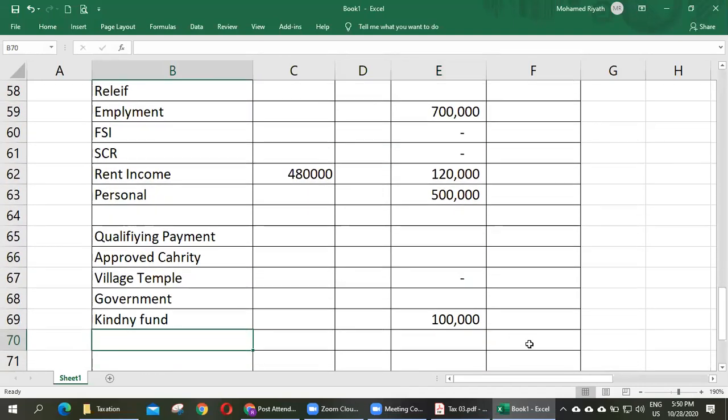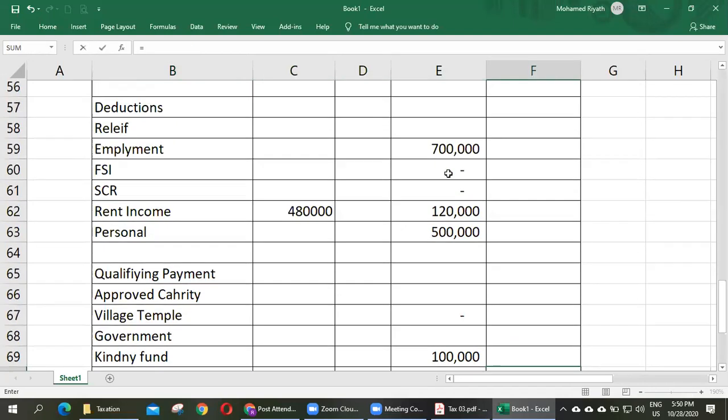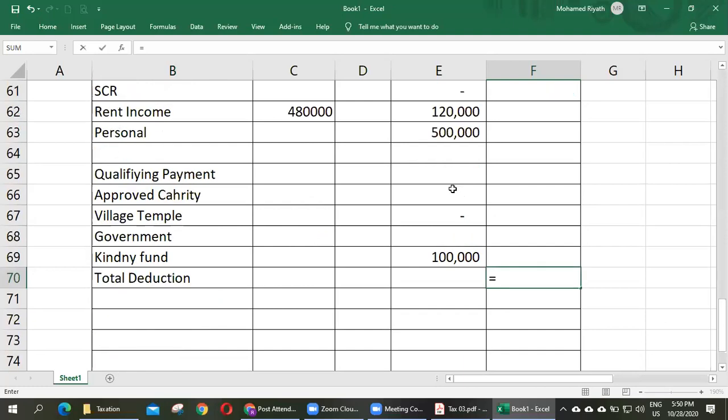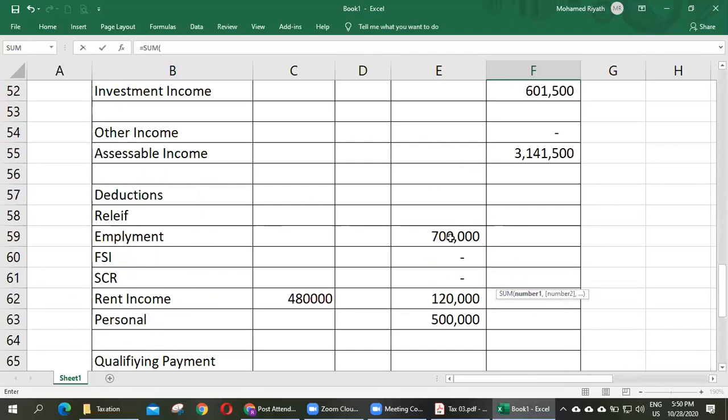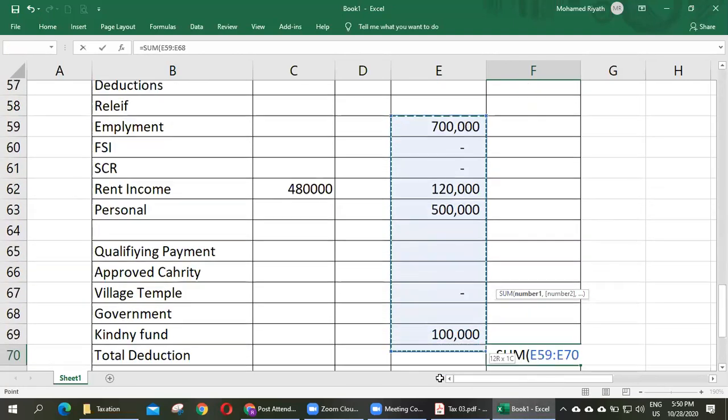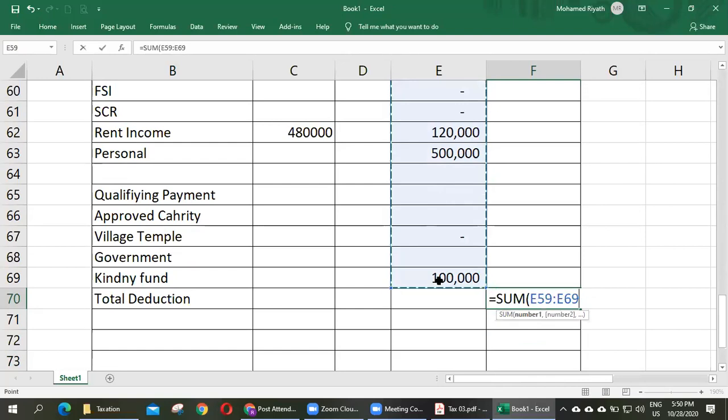Total deductions. Total deduction equal, right, 1.140 million. Now how much taxable income?